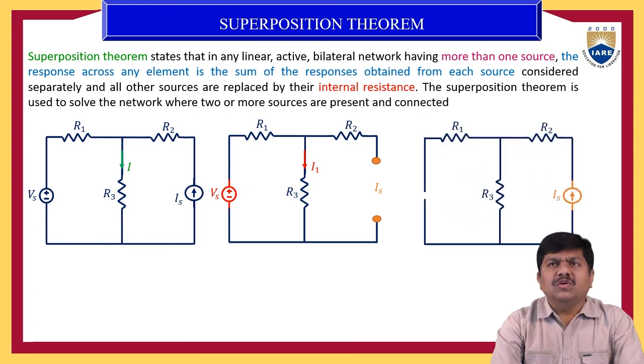And finally, one more energy source. Now, in the third case, I am going to take only Is active, only the current source is active, and the voltage source is inactive. If it is inactive, then what happens to that voltage source? The voltage source must be short circuited, and only the current source is acting. So, you have to find out the response because of the source current, which is I2.